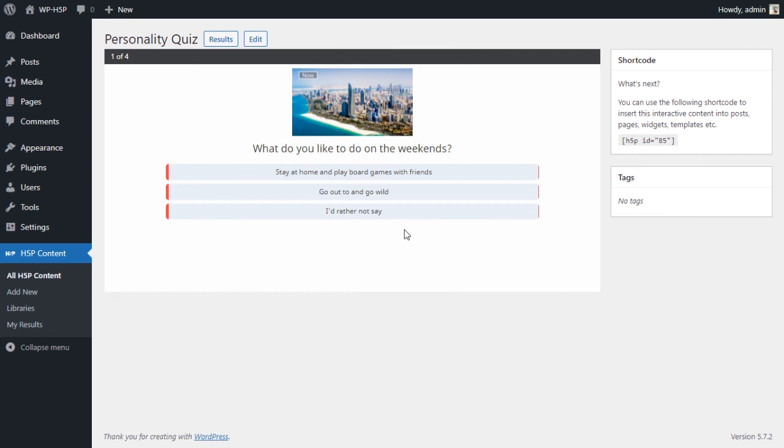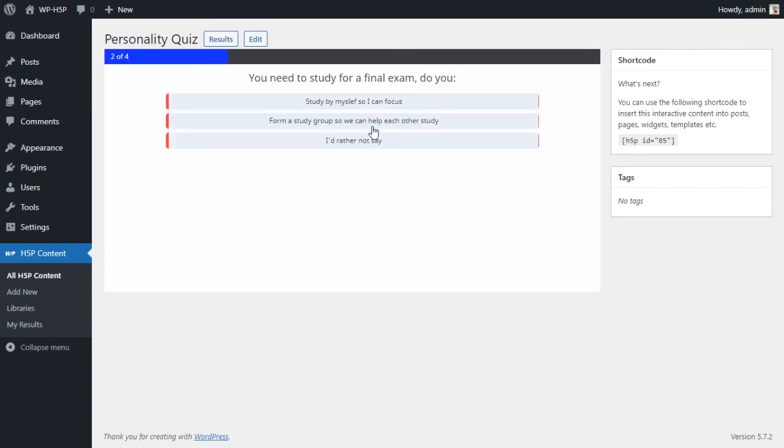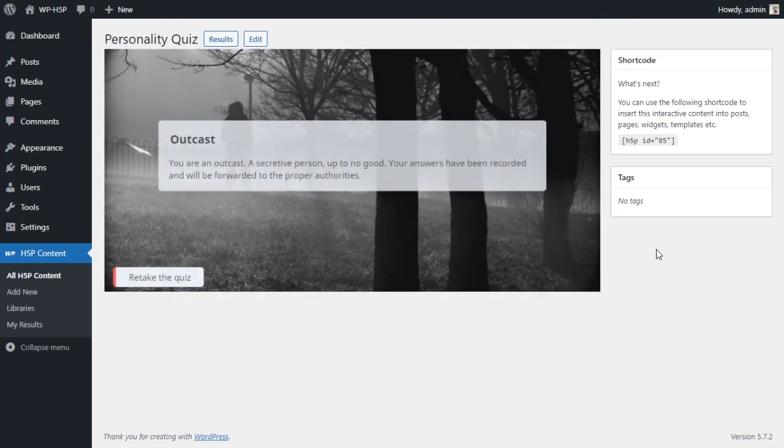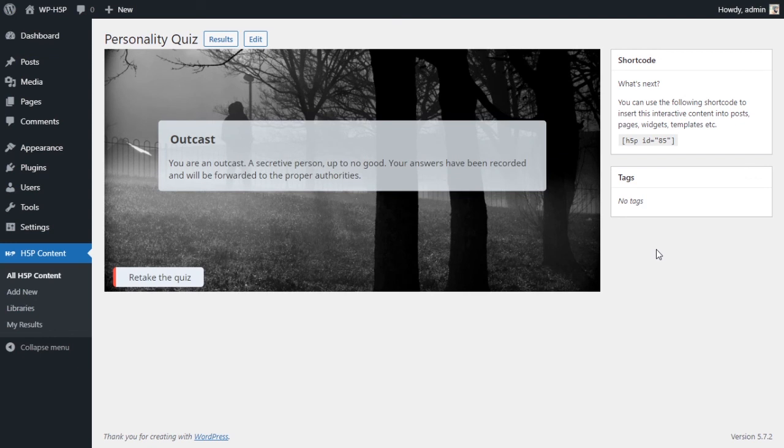So it should show us outcast. So let's go hermit, stay at home, play board games, study by myself, hermit, go somewhere quiet, hermit, and the last one we're gonna go outgoing, which is multiplayer games with friends, and it showed us outcast.